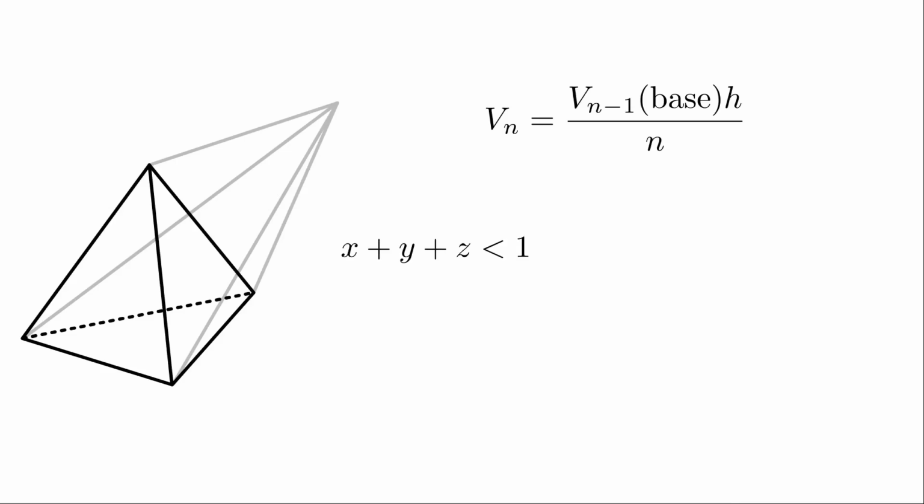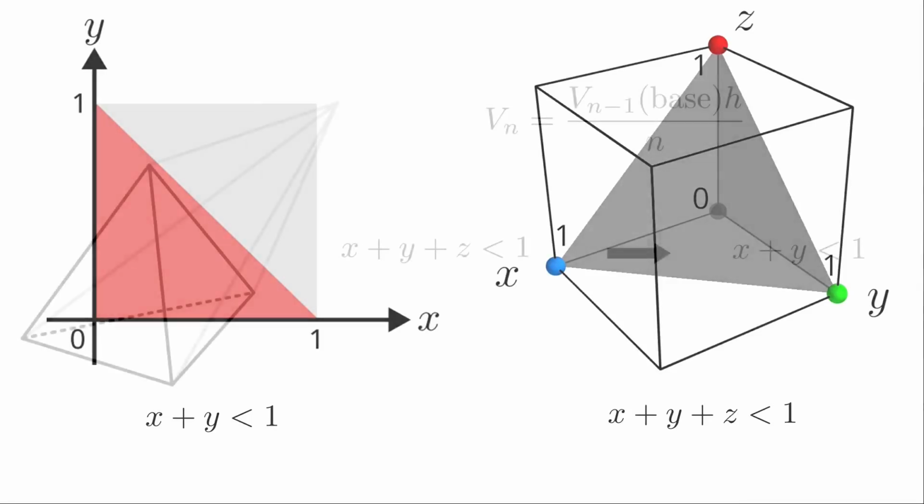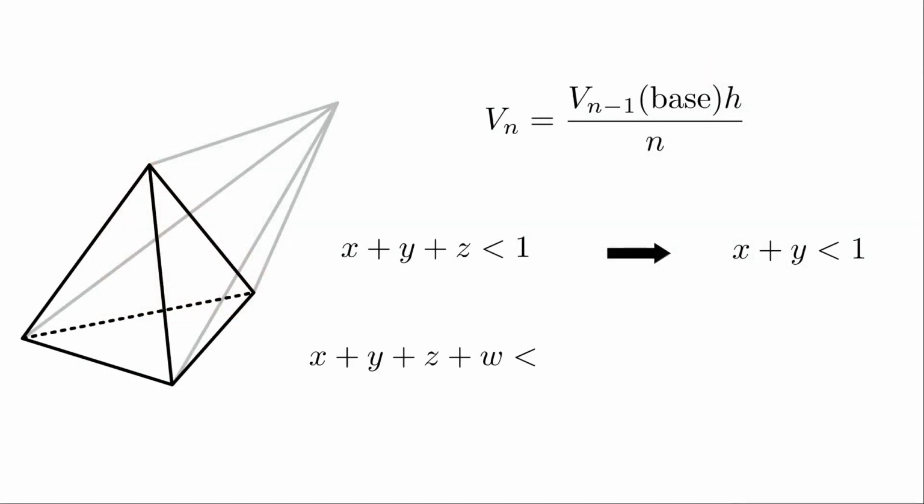We can see this if, for example, we look at x plus y plus z less than 1. The base is x plus y less than 1. This happens because we are at the region z equals 0. For the same reason, the base of x plus y plus z plus w less than 1 will be x plus y plus z less than 1, because we are at w equals 0.